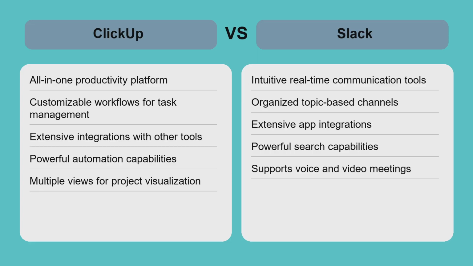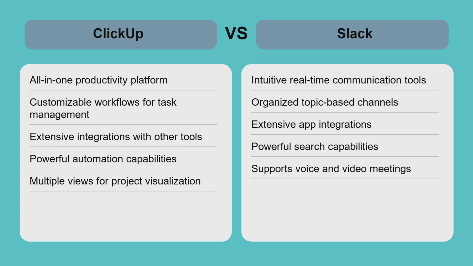For example, a marketing team might use ClickUp to plan campaigns and track deadlines while relying on Slack for day-to-day conversations and brainstorming. The trade-off is that ClickUp requires more setup and user training, while Slack offers a simple onboarding but lacks built-in project management. Teams looking for an all-in-one solution might lean toward ClickUp, whereas those focused on communication will prefer Slack, often integrating